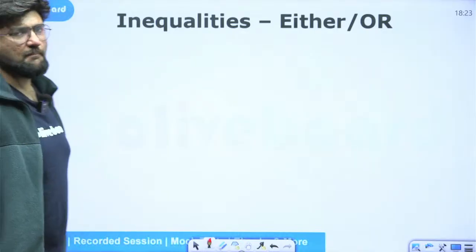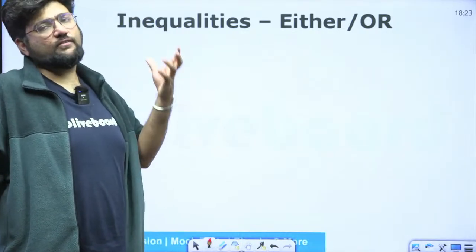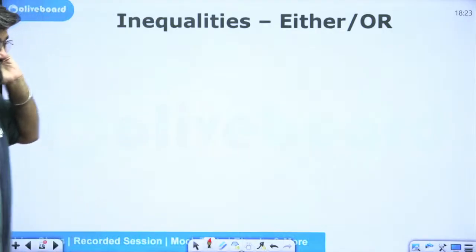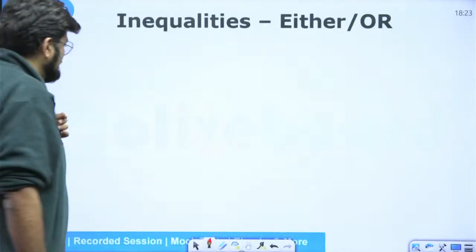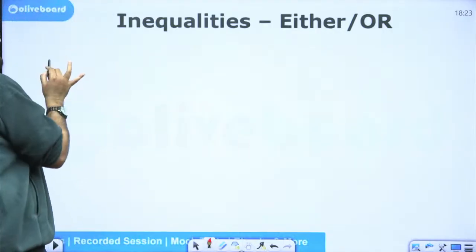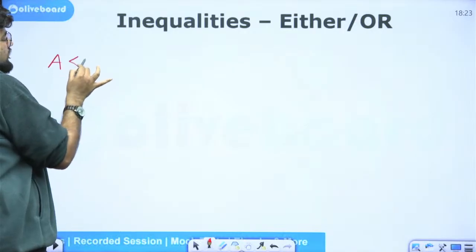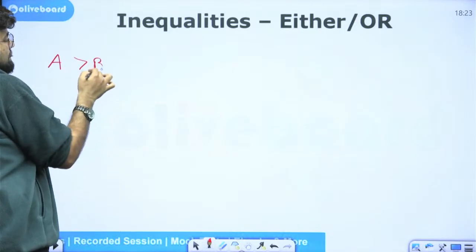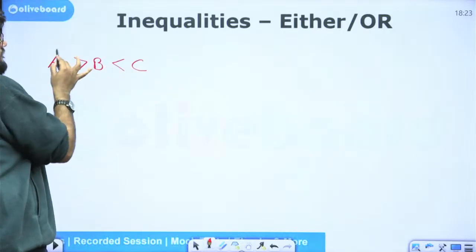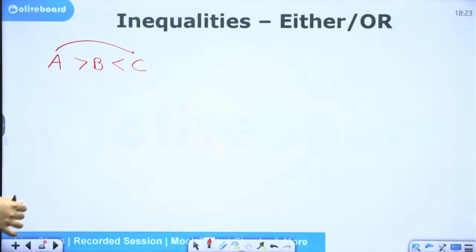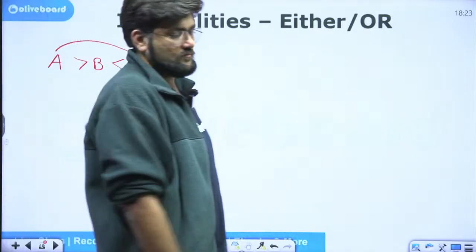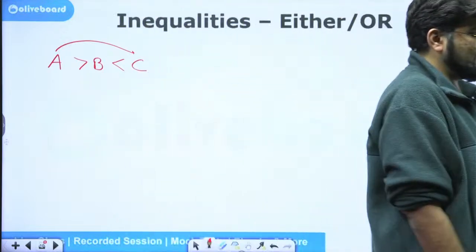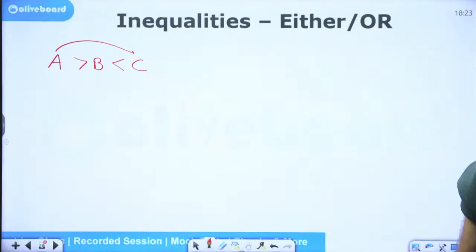Right. So some principle I will explain to you before we jump on to the 5th rule. The principle is that, what will you do if you come across something like this? Now tell me what is the relation. A is greater than B and B is less than C. So what is the relationship between A and C?